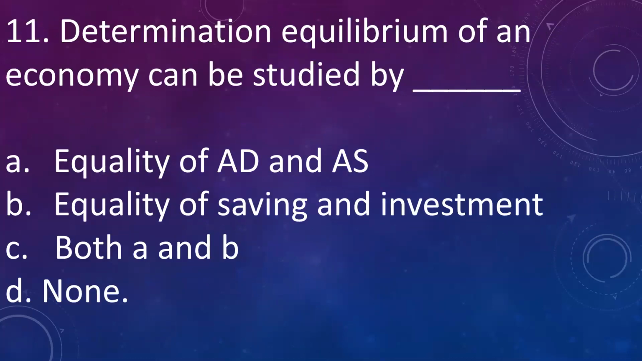Our next question: determination of equilibrium of an economy can be studied by A. Equality of aggregate demand and aggregate supply, B. Equality of saving and investment, C. Both A and B, D. None. Answer is C, both A and B. Equilibrium condition can be studied by aggregate demand and aggregate supply, and also saving and investment.